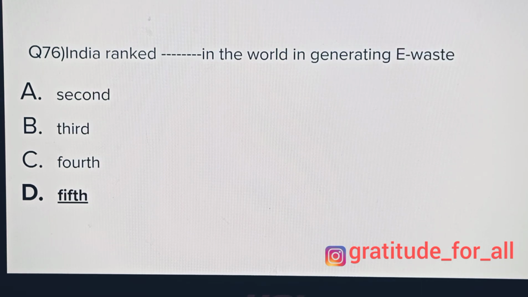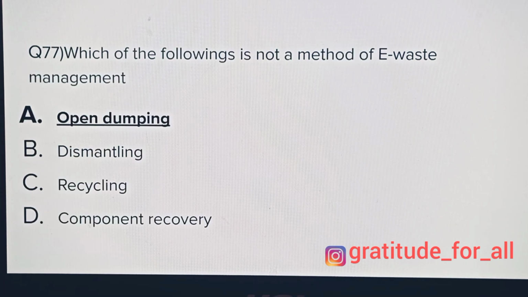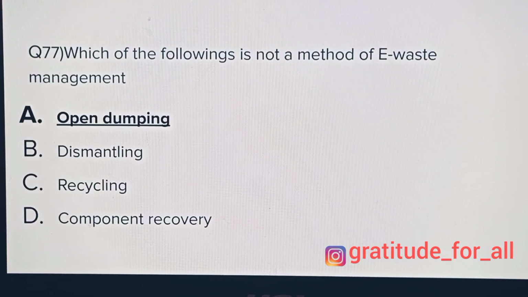India ranked dash in the world of generating e-waste: second, third, fourth, fifth, and the answer is fifth. Which of the following is not a method of e-waste management? Open dumping, dismantling, recycling, component recovery. Answer is open dumping. So these were another important set of questions from the fourth chapter which we have discussed in this part 2 of the video.